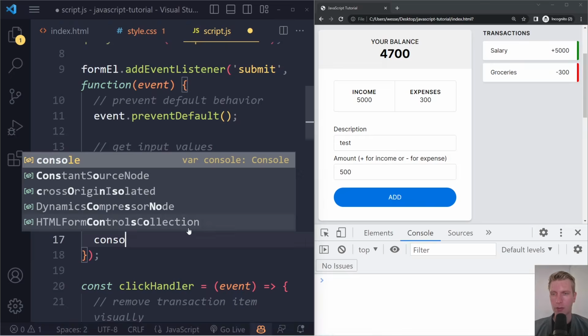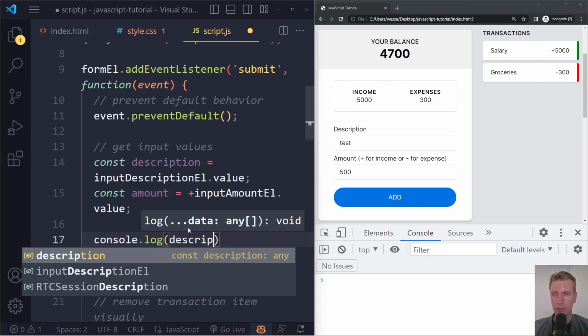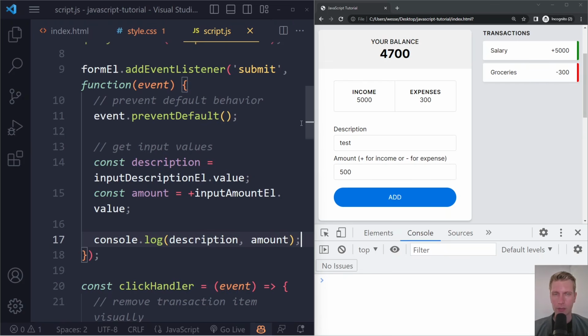And let's actually log this. I can log two things at the same time with a comma. All right, so let's see what we get. I'm going to refresh. I can write test here, I can write 300 here. If I now submit the form, we get description, test, and amount 300. So this is working now. We can capture the values that the user input.